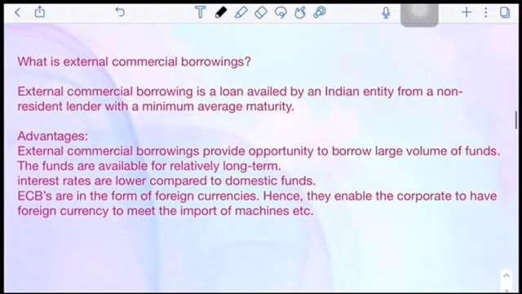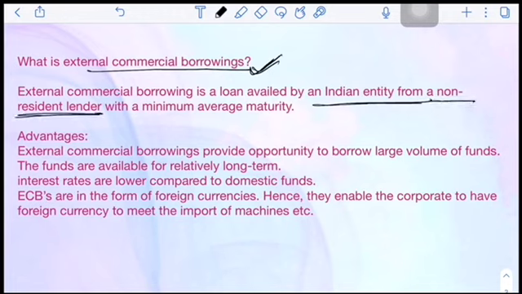So the next thing is what are external commercial borrowings. This is important also because once foreign exchange reserve is mentioned, external commercial borrowing also comes in there. That's why I have decided to just mention it. External commercial borrowing is a loan availed by an Indian entity from a non-resident lender, right? If any Indian entity borrows money from outside India from any non-Indian lender, then it becomes external commercial borrowing.